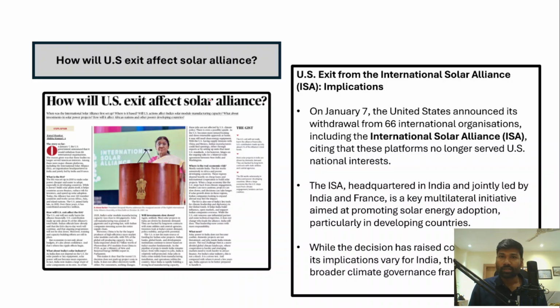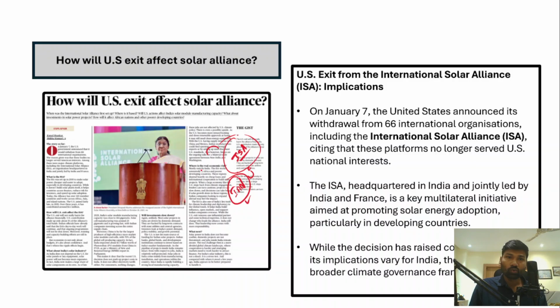The first most important topic is the recent US exit from the International Solar Alliance and how it is going to affect the Solar Alliance, and at the same time India's participation or implications on India's solar energy generation. Now let's briefly understand the context of it. Now what exactly is this International Solar Alliance? International Solar Alliance is an international organization under the leadership of India. So we can say that the International Solar Alliance is the only international organization where India is a leader.